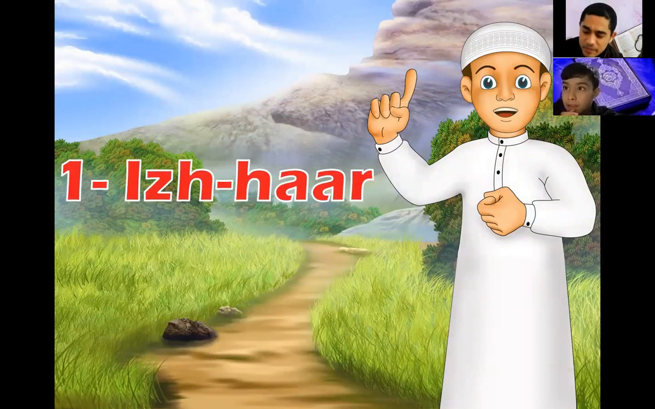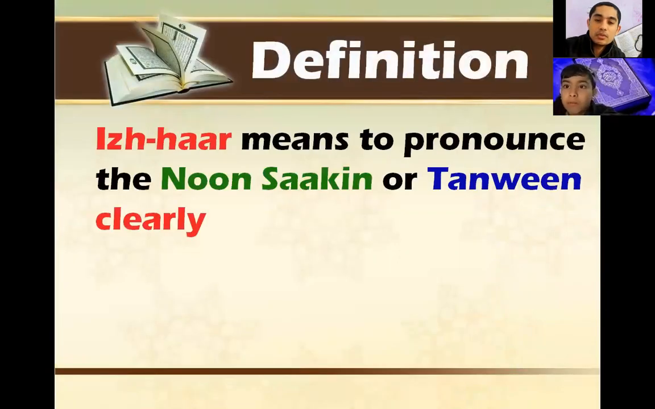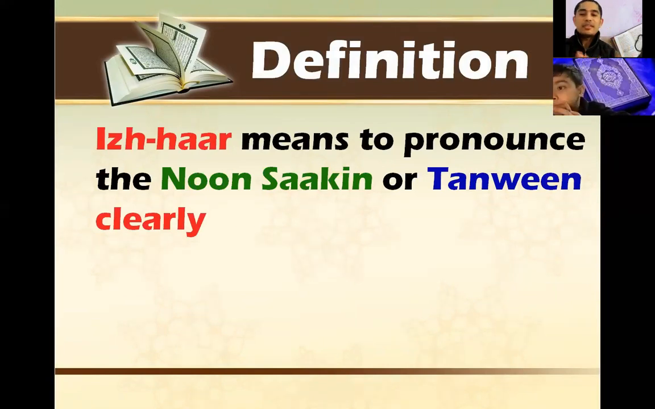So the first one is idhar. What is idhar, and how can we find this idhar in Quran? First, we need to know what is idhar. You can read this definition. Izhar means to pronounce the noon sakin or tanween clearly. This is the easiest one. Why? Because we will not have to do anything more. We will just read it clearly.